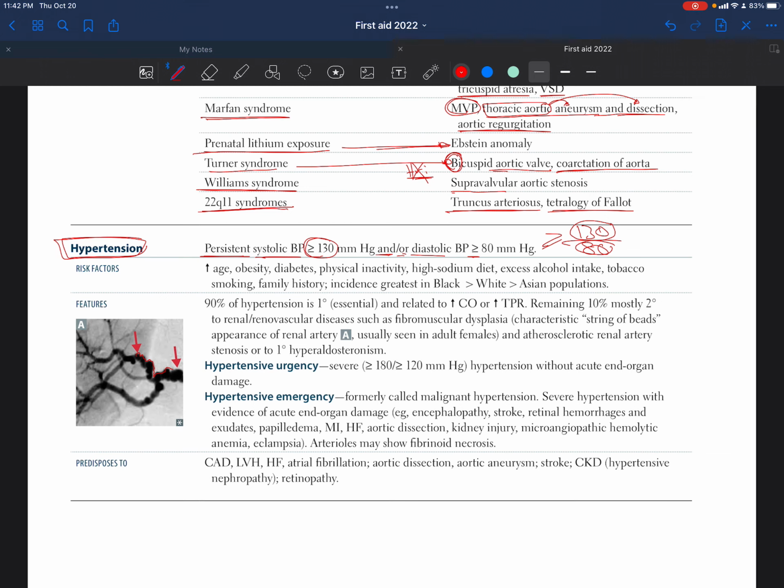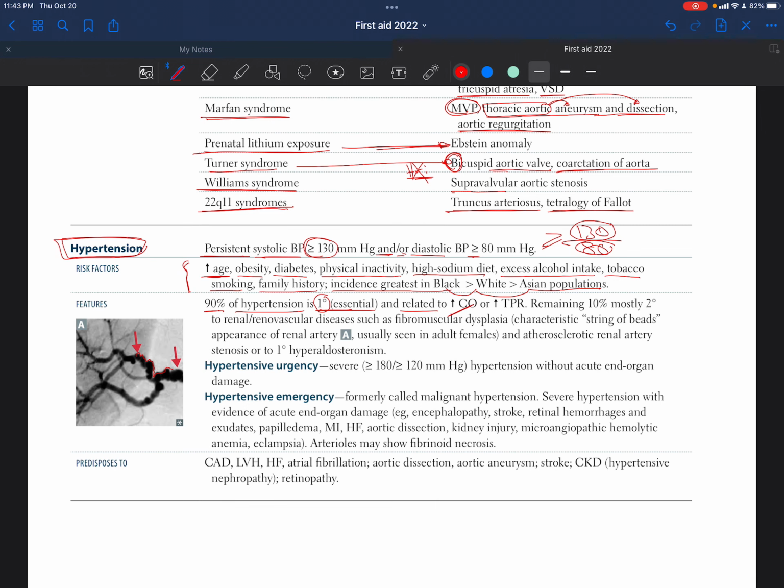The risk factors for hypertension are increasing age, obesity, diabetes, physical inactivity, high sodium diet, excess alcohol intake, tobacco smoking, and family history. Incidence is greatest in Black more than White, and in White more than Asian populations. All these risk factors are well known actually, and it's expected for any patient with those to have hypertension.